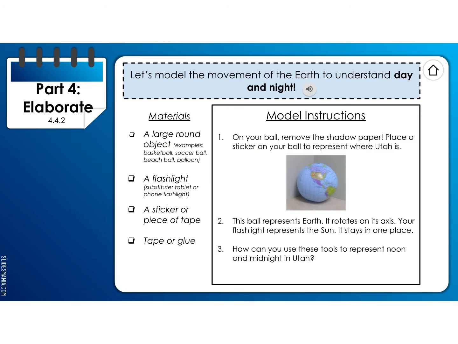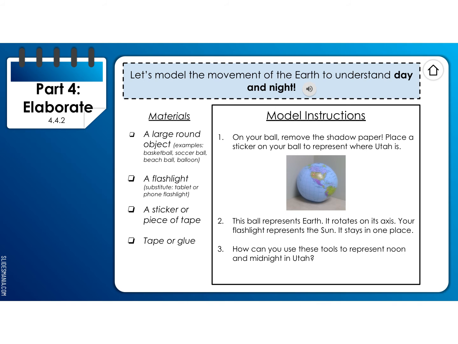And then the last slide, we are back to using the ball or whatever you used for your experiment yesterday. This time, you're going to do a very similar thing, but instead of putting a piece of paper that sticks out so you can watch the shadow, what you're going to do is see if you can figure out where the sun is and how it shines on Utah. So on your ball, approximate where you think Utah would be.